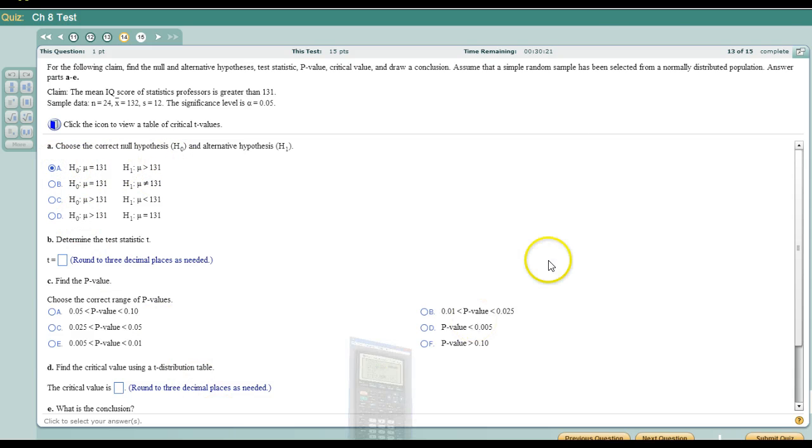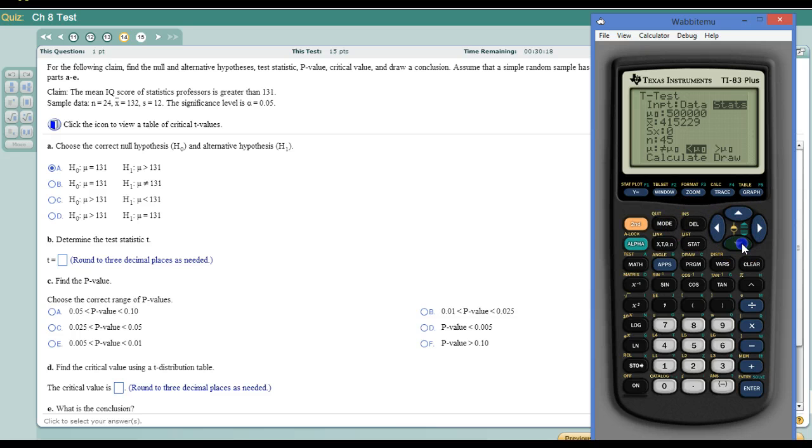Alright, and then we're going to set it up. Our claim is 131. Our sample mean is 132. Sample deviation is 12. Just grabbing that one from right here. Sample size is 24. And this is a right tail test. Alright, so our test statistic is 0.408.